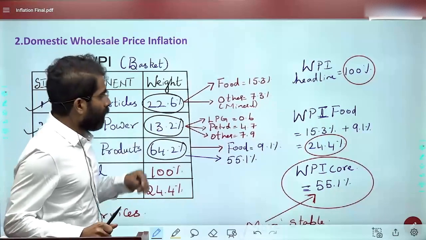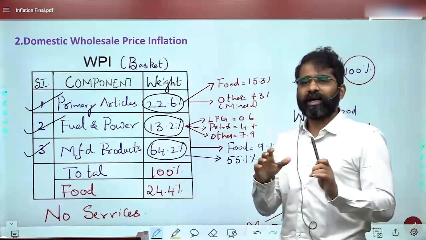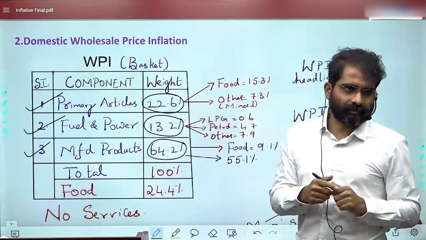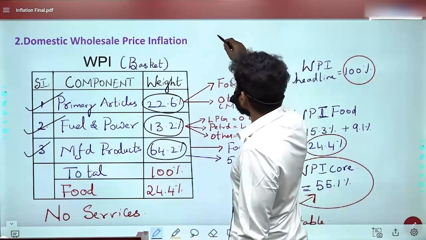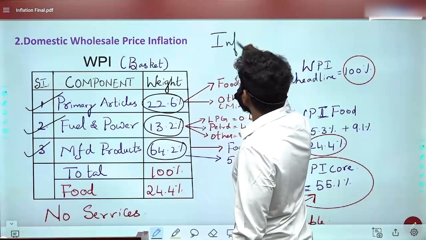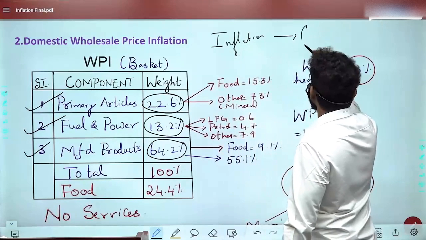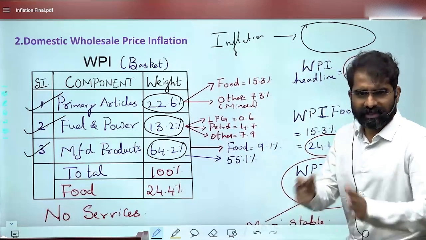22.6. More observation, what we have to do is, now, how do we measure WPI inflation based on the concept of linking it to the base year? Okay, we link it to the base year. When I use the word inflation, inflation is about an increase in prices. I'm taking a group or a basket of commodities.